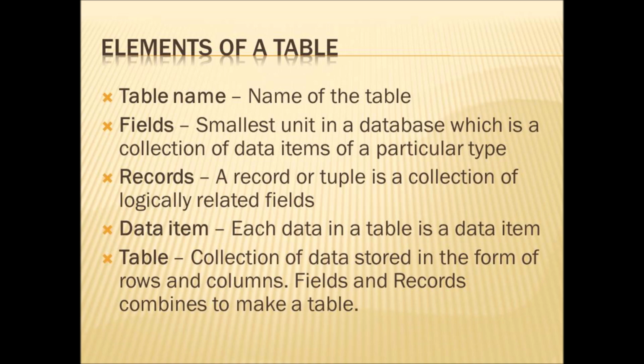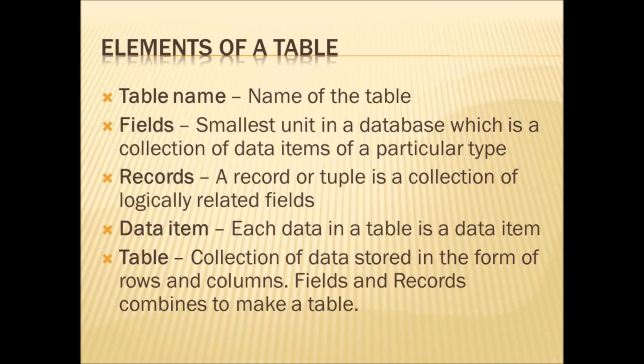First, a table will have a table name. This is the first element of a table. Table name has the name of the table. Then the second element is field. Field is the smallest unit in a database, which is a collection of data items of a particular type. If there is a collection of data items of a particular type, then it is called a field.